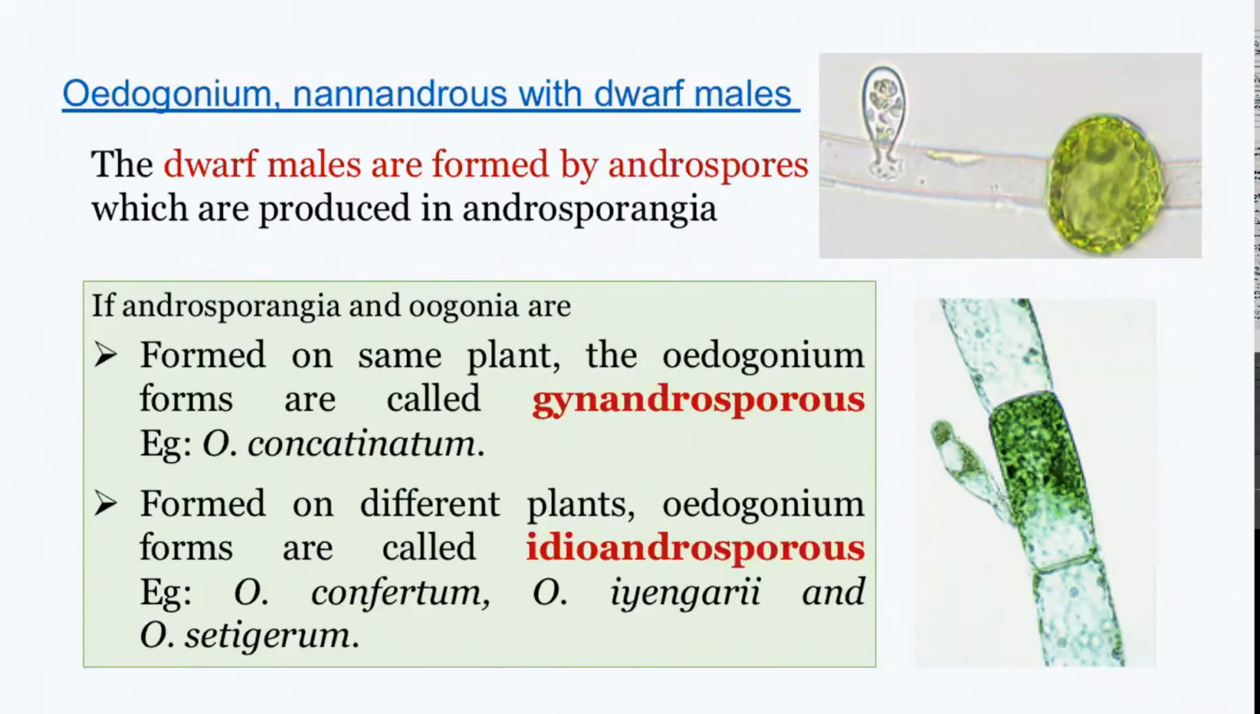And if androsporangia and oogonia are formed on the same filament, such Oedogonium forms are known as gynandrosporous. What does that mean? If the androsporangia and oogonia are born on the same filament, such types are known as gynandrosporous. And if the androsporangia and oogonia are formed on different filaments, then such Oedogonium types are known as idioandrosporous. You need to remember these two words.